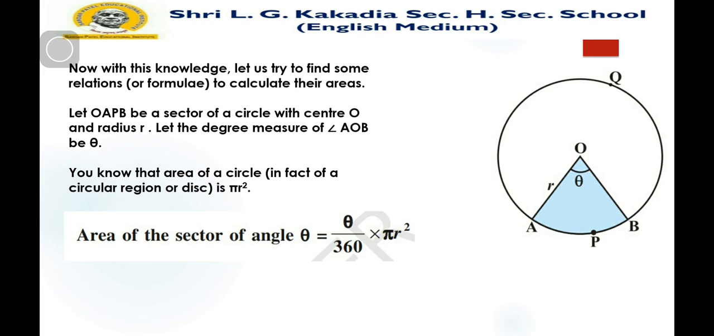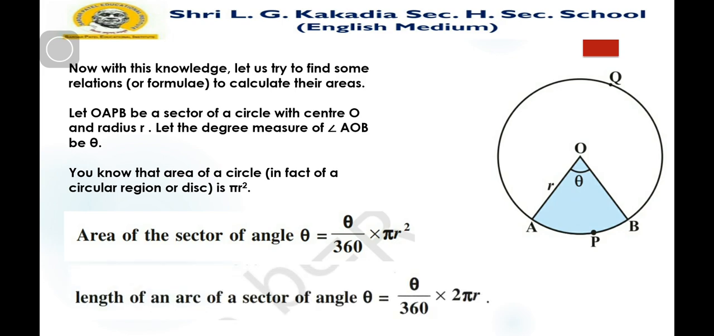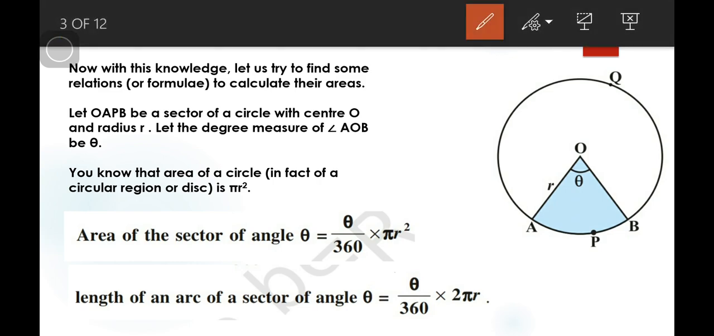If you want to find the length of this arc APB, this curved length, then the length of an arc of a sector of angle theta is given by theta by 360 into 2 pi r, since the length of the circumference is 2 pi r. We just simplify that. Here 180 degrees.